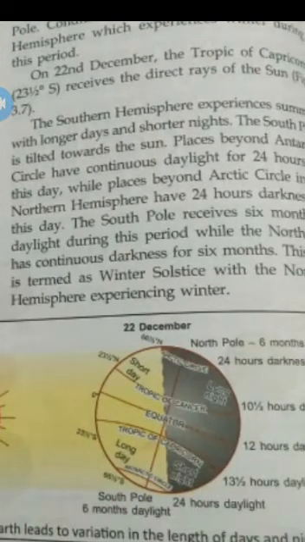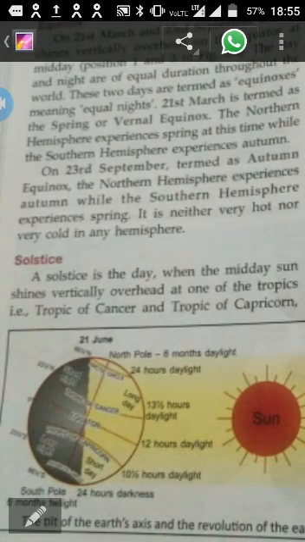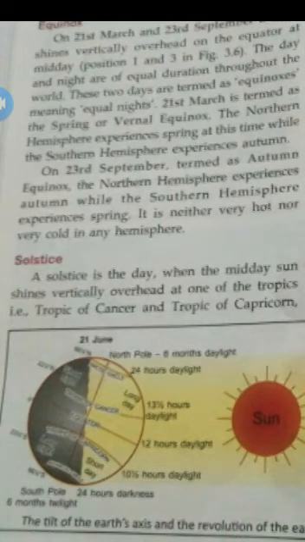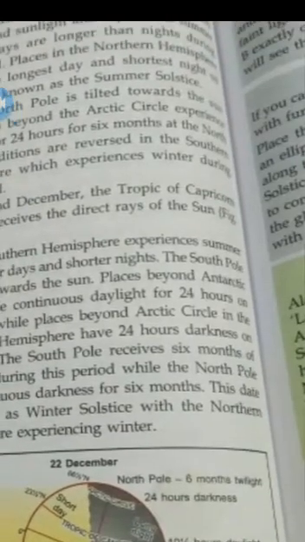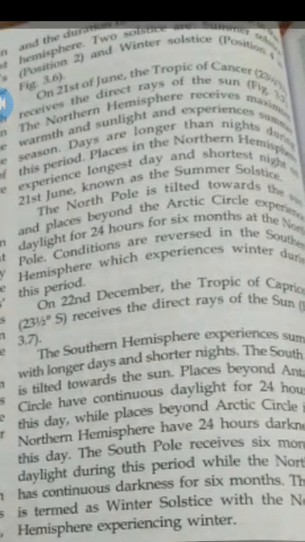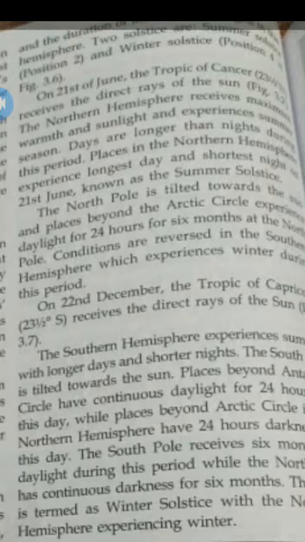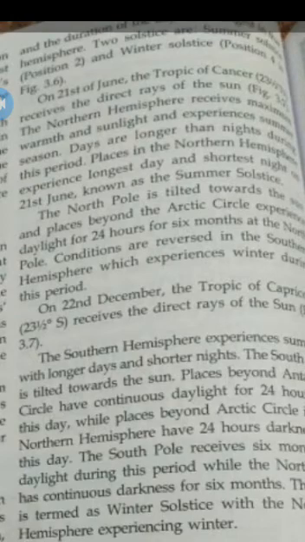You can see here in that position the southern hemisphere is away from the sun. That's why this area receives less energy or heat of the sun. That's why in the southern hemisphere there will be winter season. On 21st June, the North Pole is tilted towards the sun, and places beyond the Arctic Circle experience daylight for 24 hours, for 6 months at the North Pole. Conditions are reversed in the southern hemisphere, which experiences winter during this period.